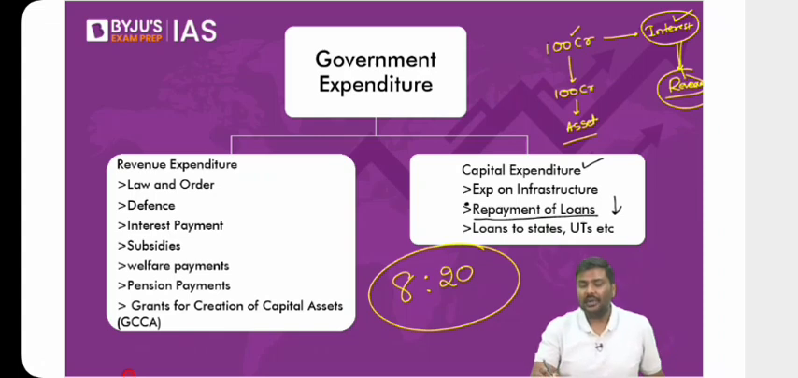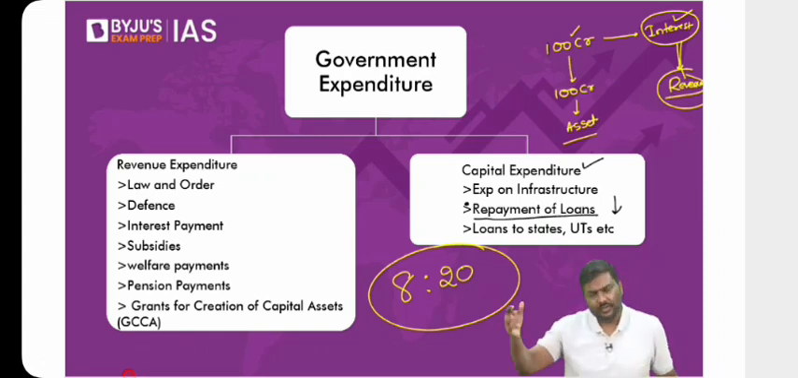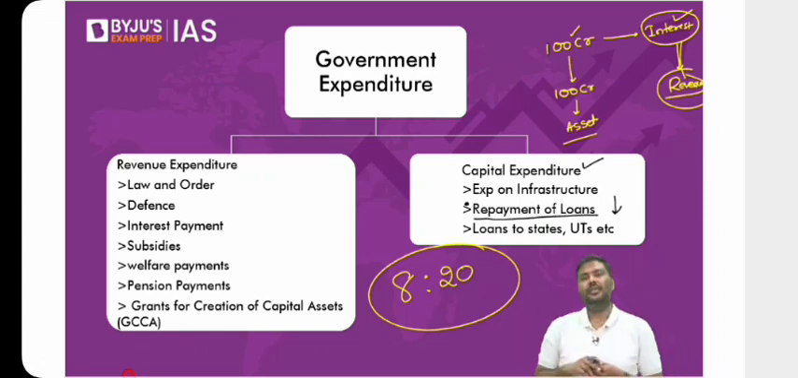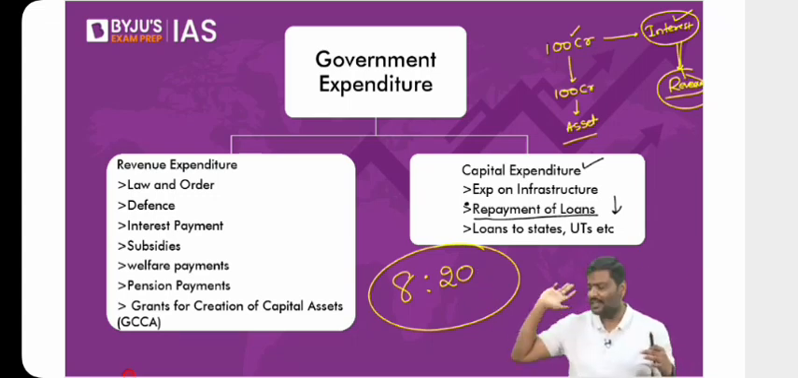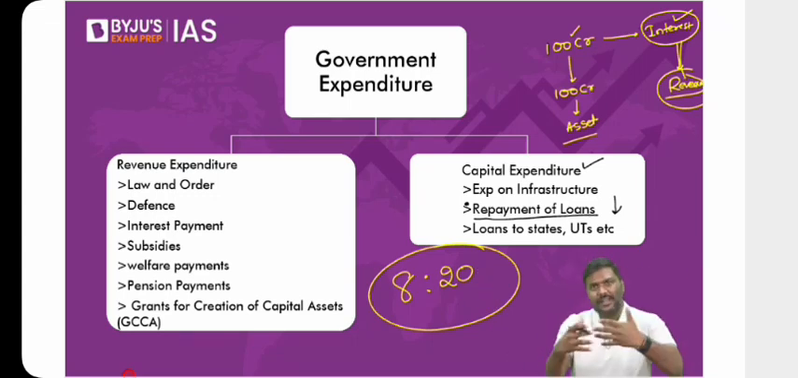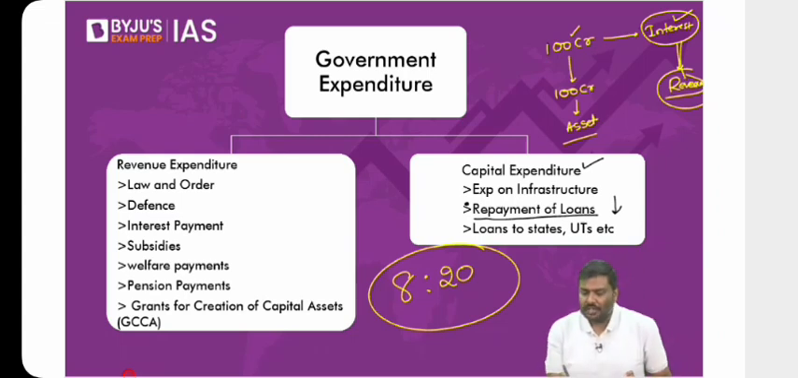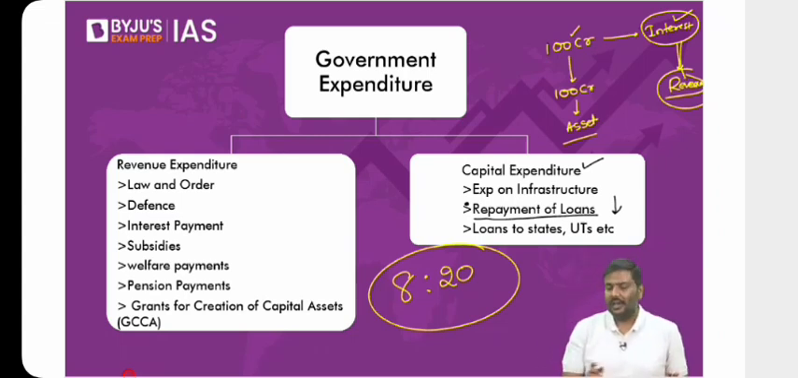And what about capital expenditure? Government spending money on infrastructure development. So what kind of infrastructure? Road, bridge, airport. Let's say manufacturing facilities set up by the government, etc. Okay. Repayment of the loans paid by the government of India. Loans they have taken, they are repaying. Loans which are given to the state governments or union territories. These are part of the capital expenditures.